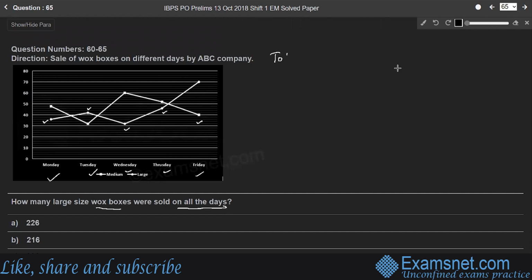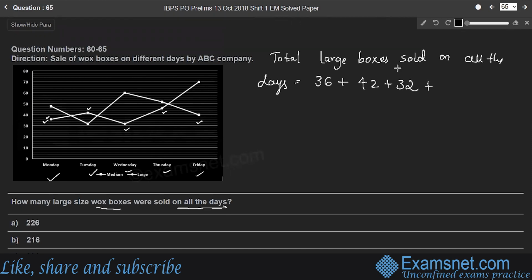So total large boxes sold on all the days is equal to, so on Monday, 36 boxes were sold, only large boxes. On Tuesday, 42 large boxes were sold, plus on Wednesday, again 32, only 32. And on Thursday, 46